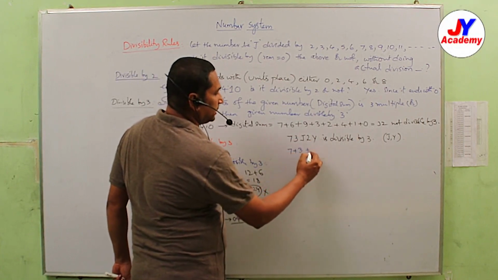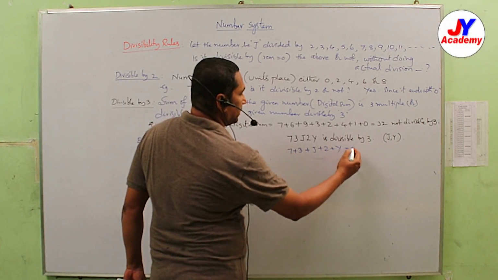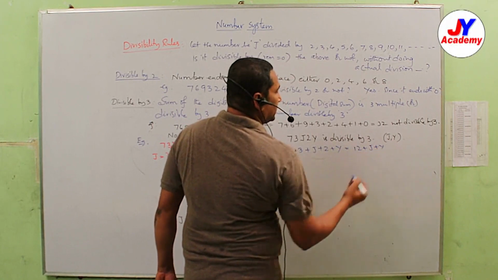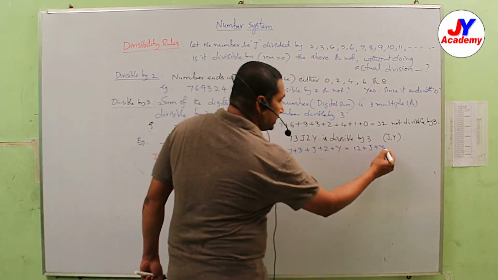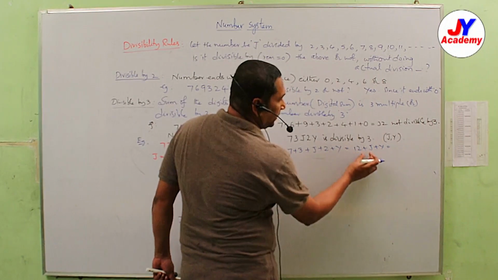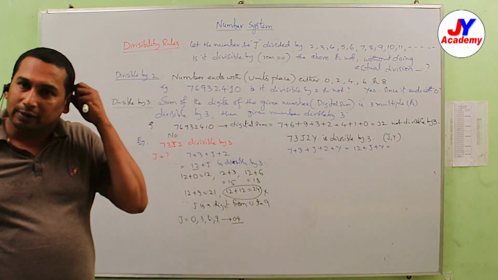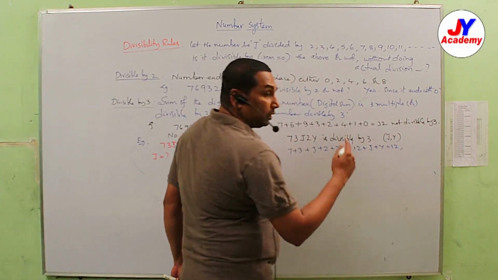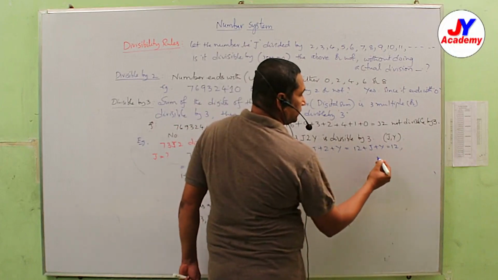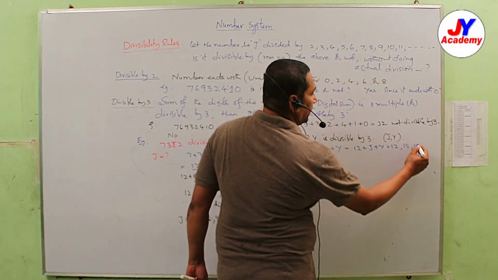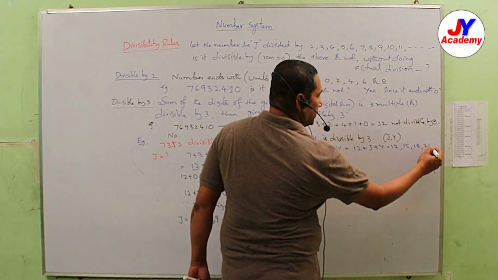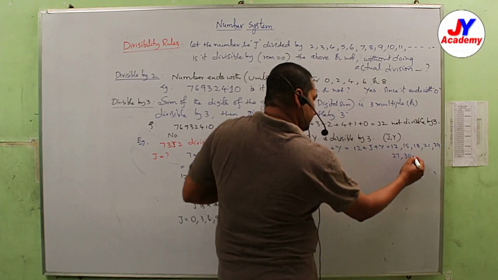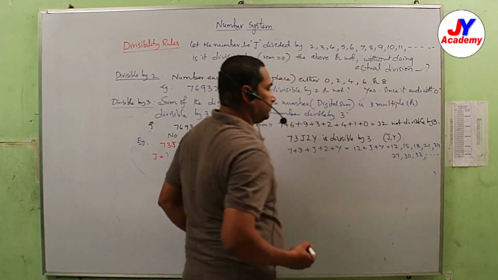So 7 plus 3 plus J plus 2 plus Y: 7 plus 3 is 10, plus 2 is 12, plus J plus Y. So this sum 12 plus J plus Y should be a multiple of 3. From 12 onwards, what are the multiples of 3? 15, 18, 21, 24, 27, 30, 33 and so on.